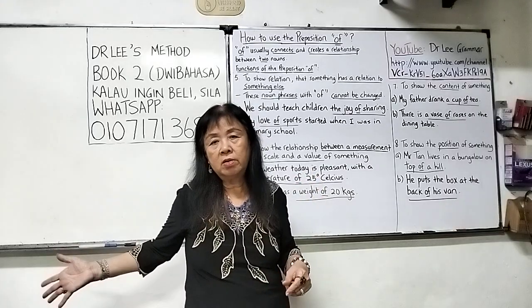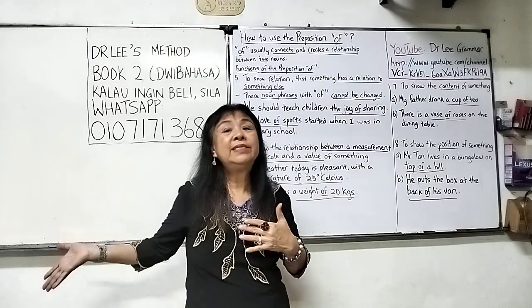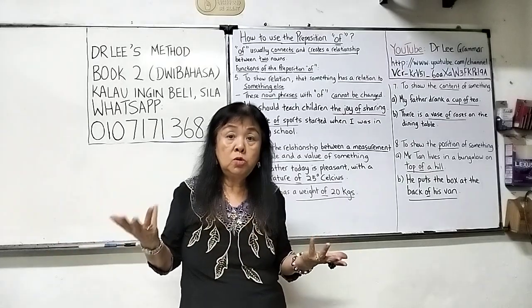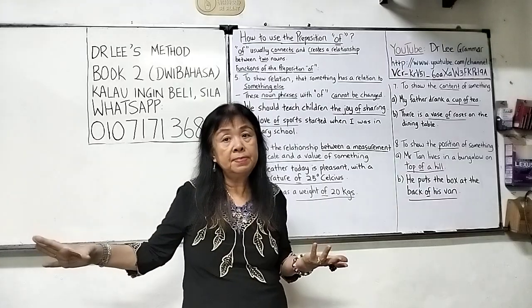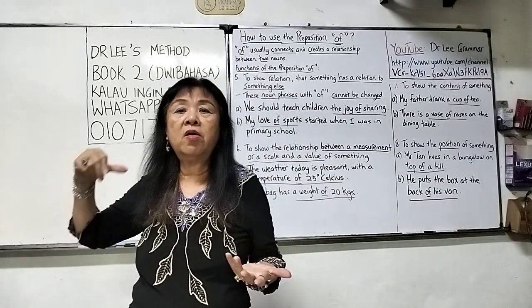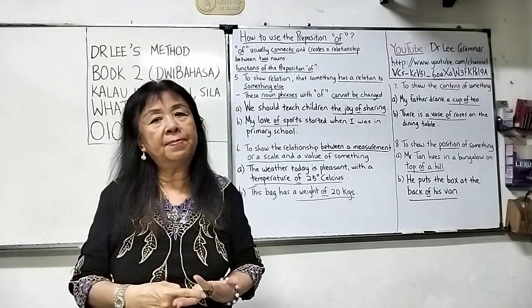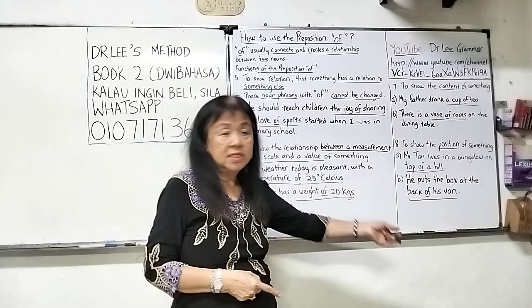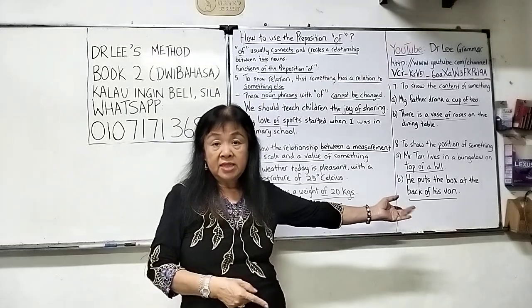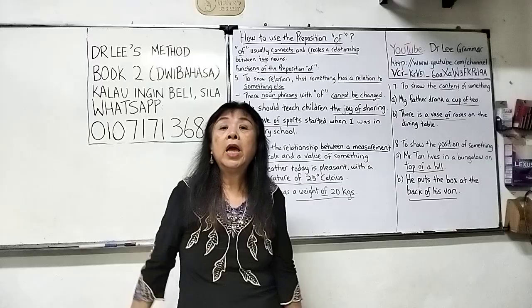Okay, or to the right of. Peter is sitting to the right of Lisa. So again, you use of and then Lisa. Lisa is a person. Just like just now I mentioned, he sits at the back of me. So me is a person. So it could be a person, it could be a place, it could be a thing. A thing here is like, example, a hill, a car. These are under things, this category.